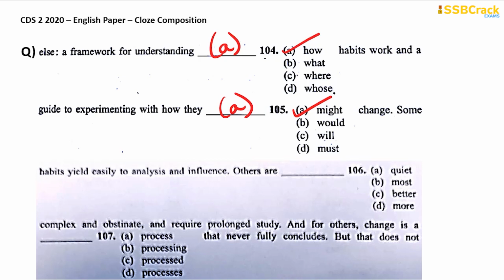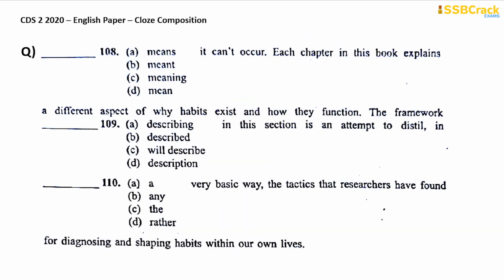Some habits yield easily to analysis and influence. Others are more complex and obstinate. Not quite most better. It is more complex and obstinate. Okay, so option D is your answer for the blank. And require prolonged study. And for others, change is a process, not processing, processed, or processes. It's a process, a single process. So option A is your answer here. Change is a process that never fully concludes, but that does not mean it can't occur. Mean, okay? Option D. It does not mean that it can't occur.